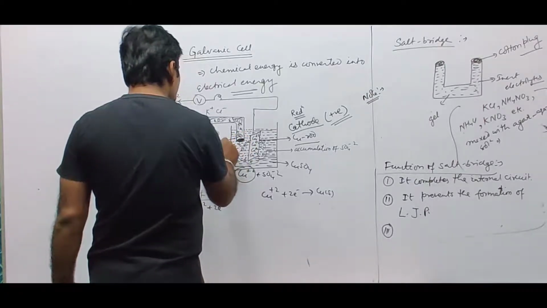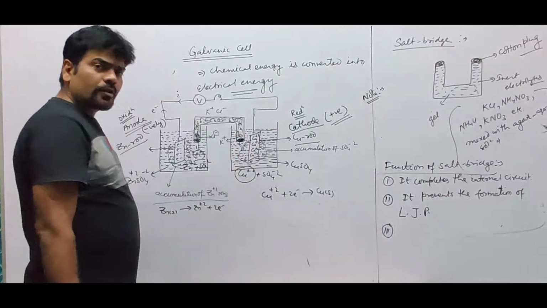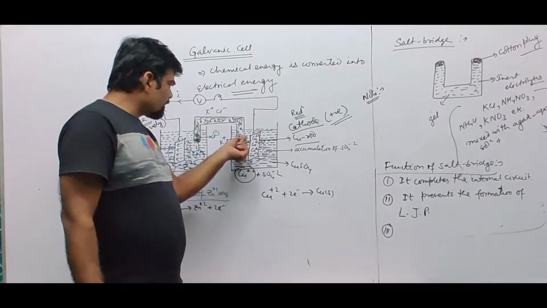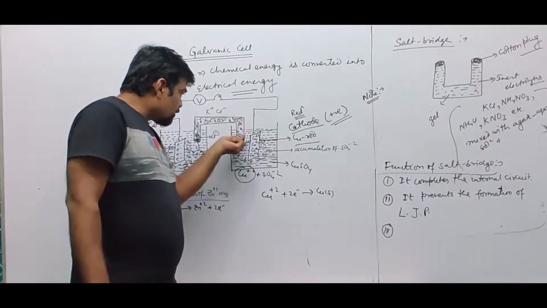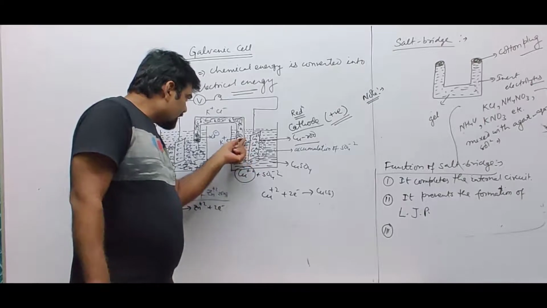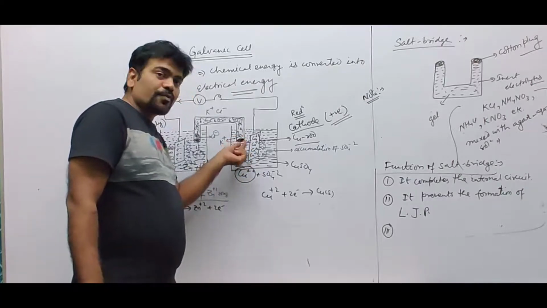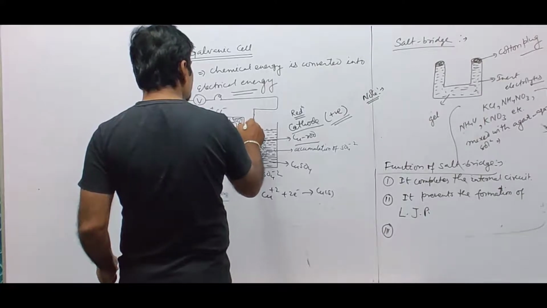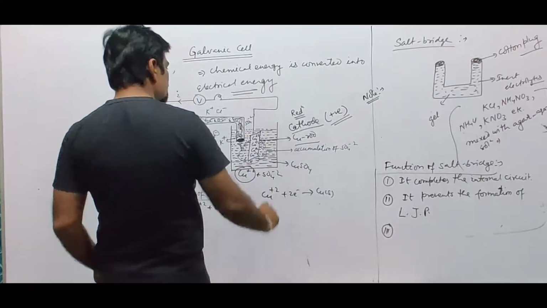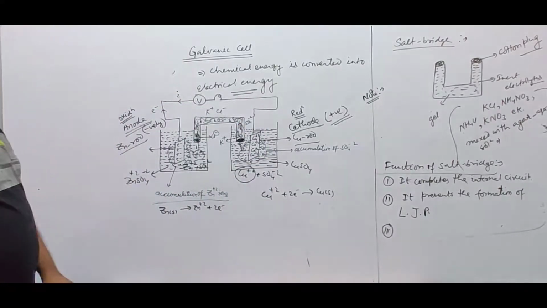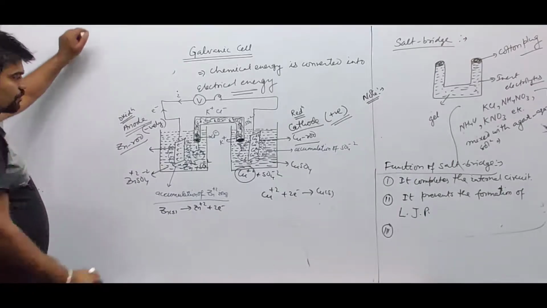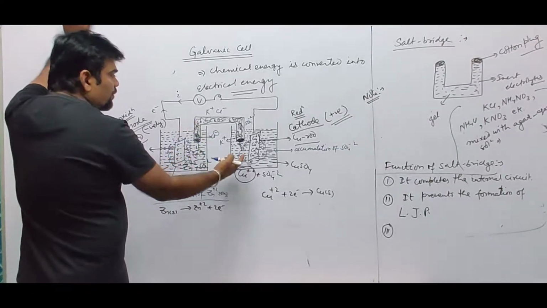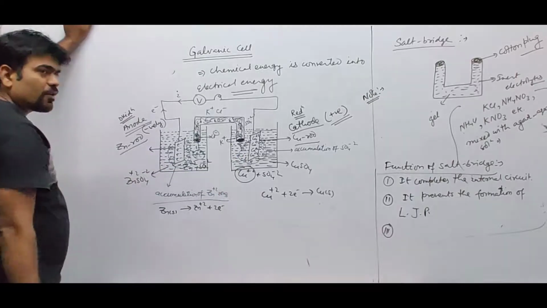K plus is not going to diffuse into the solution, rather it will attract SO4 2 minus towards itself. So from this side, SO4 2 minus will move to the salt bridge itself. So zinc ions and sulfate ions will move to the salt bridge.